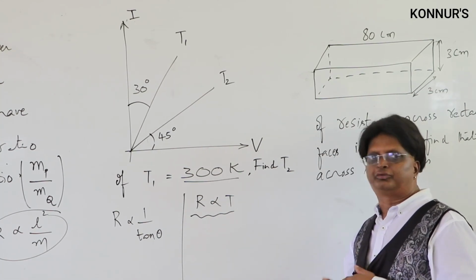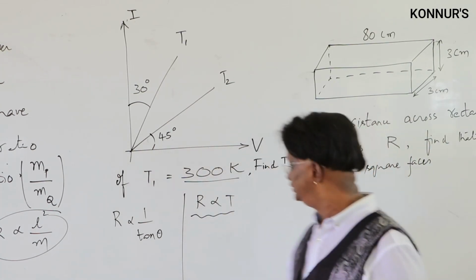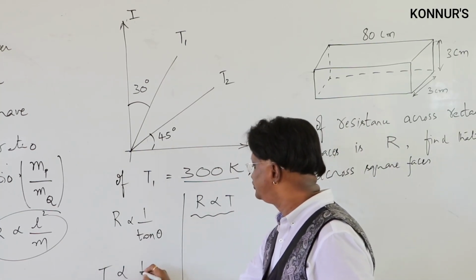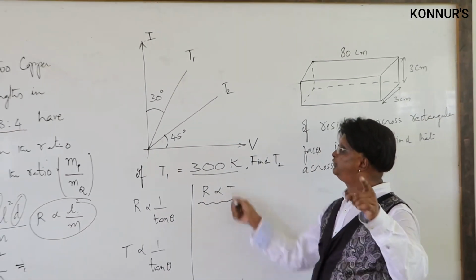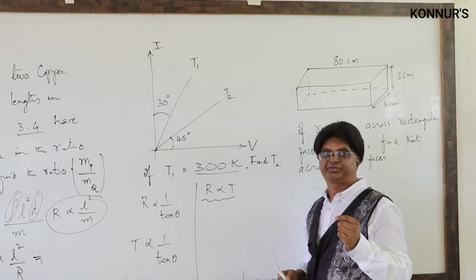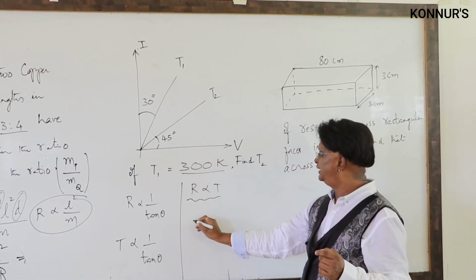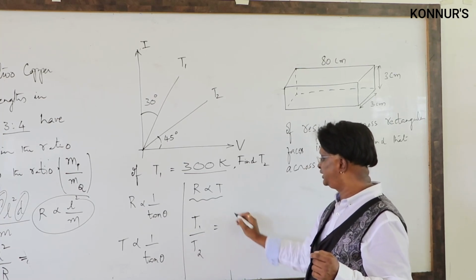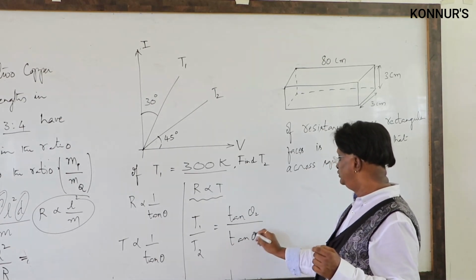Actually, this may not be the rule for all conductors, but it is a very, I should say, loosely taken result. R proportional to capital T. So when you combine these two, what is that? You get T proportional to 1 by tan theta. You can directly say R proportional to T because this is for ohmic conductor, and for ohmic conductor we know that higher temperature, higher resistance, and that is why R proportional to T. So capital T proportional to 1 by tan theta. Therefore now I am writing T1 by T2, the two temperatures, is tan theta 2 by tan theta 1.